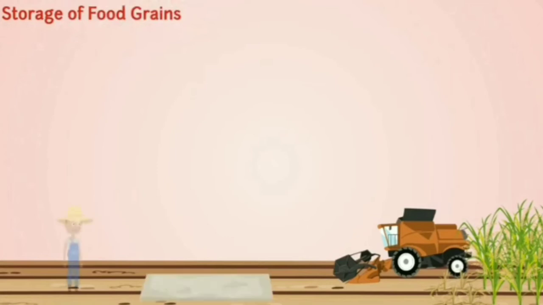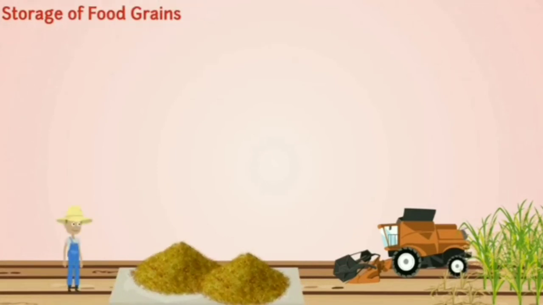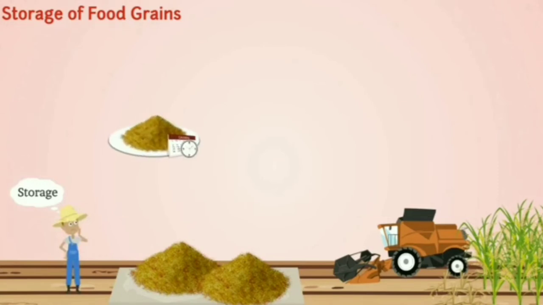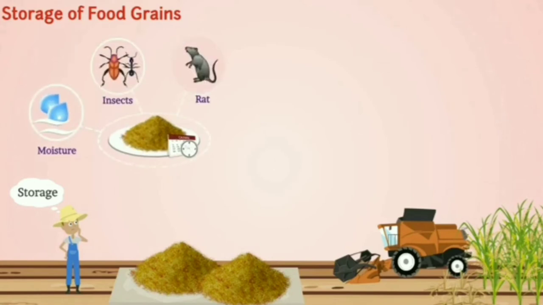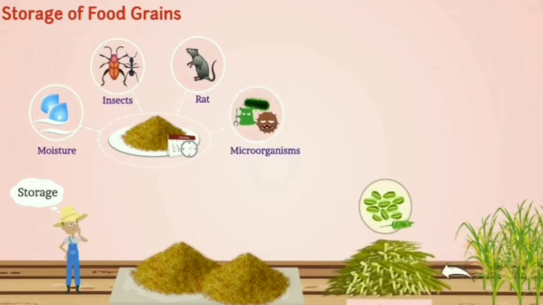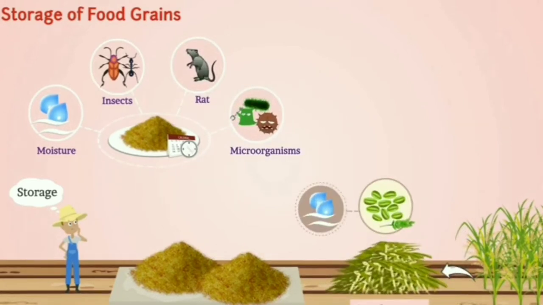Storage of food grains. Once the farmer obtains grains from the crop, the next task is storage. To keep the agricultural produce for a long time, it should be kept safe from moisture, insects, rats and microorganisms. If fresh crop contains moisture, then it must be dried in the sun.